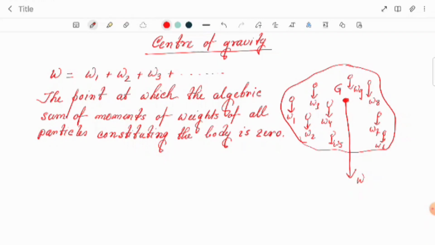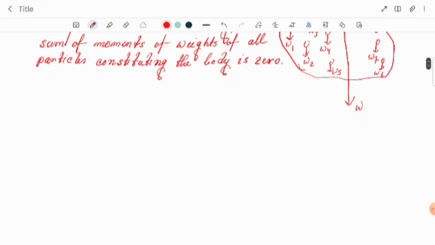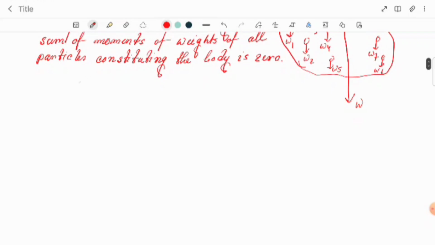Here I am giving some examples. The question can come: what is center of gravity, or for regular uniform objects, they can ask where the center of gravity lies, or its position.